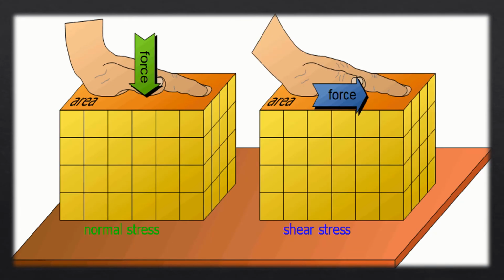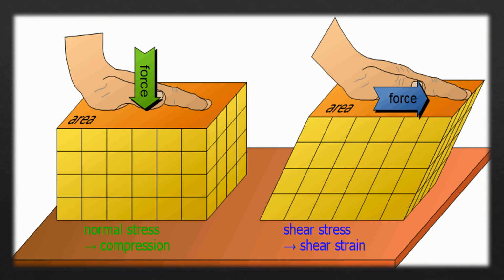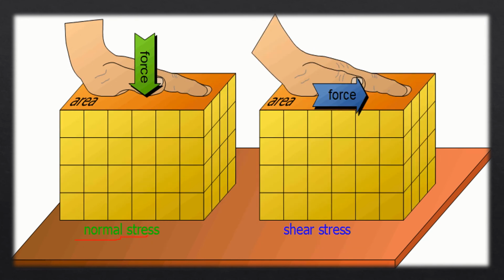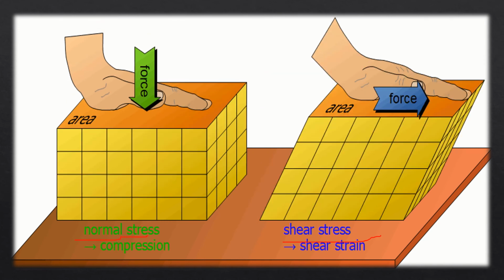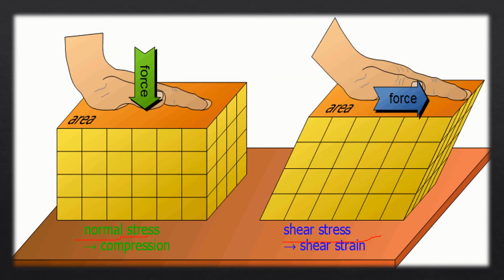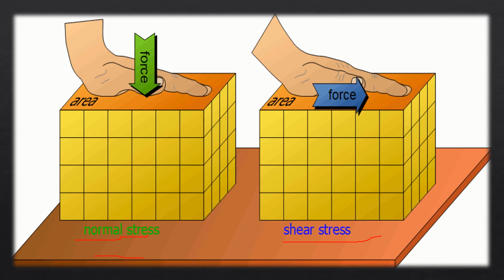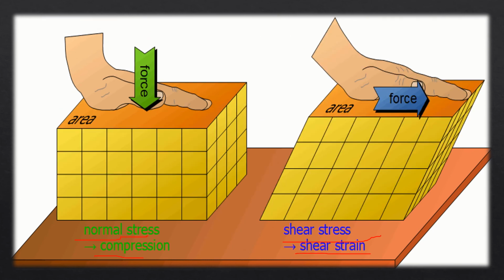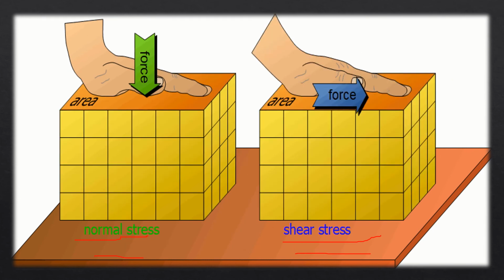Here it is. We have normal stress. We have shear stress. Normal stress, compression. We have a compression here, okay? Here we have shear stress too.